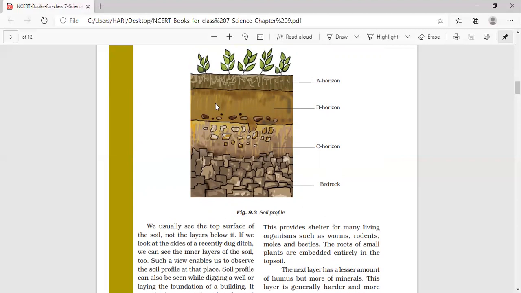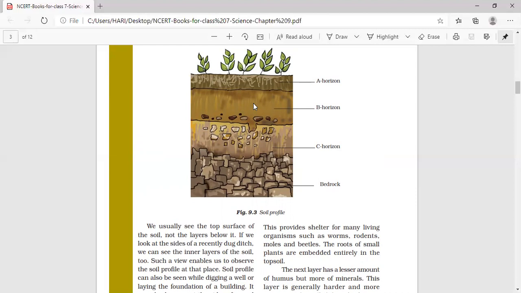It is rich in minerals, but the amount of humus or the nutrients is less in B horizon compared to A horizon. And here the soil is a little more hard and compact. It is not so loose like the soil in the A horizon.